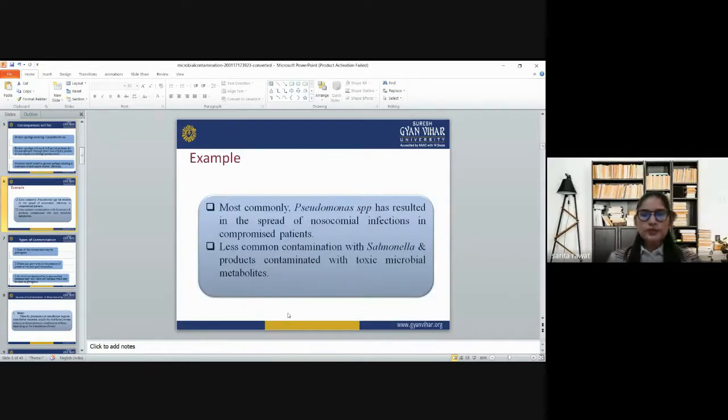For example, most commonly Pseudomonas species has resulted in the spread of nosocomial infections in compromised patients, and less commonly contamination with Salmonella and products contaminated with toxic microbial metabolites.